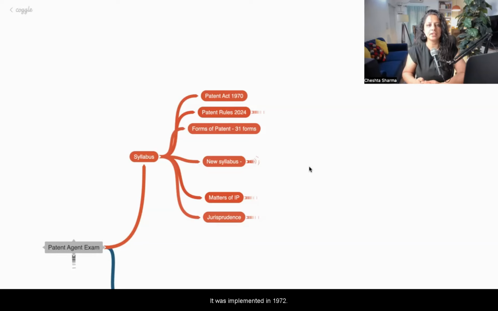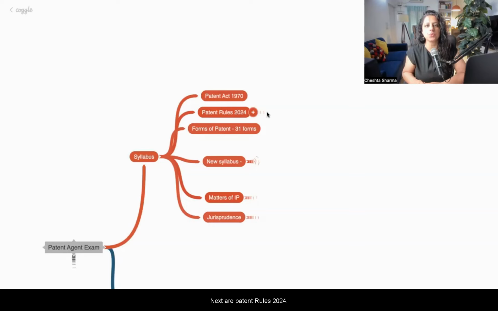It was implemented in 1972. But it was made in 1970, that is why it is called Patent Act 1970. Patent Act means how the patent laws work in India, right? So that is why we call it an act. So it is called Patent Act 1970.